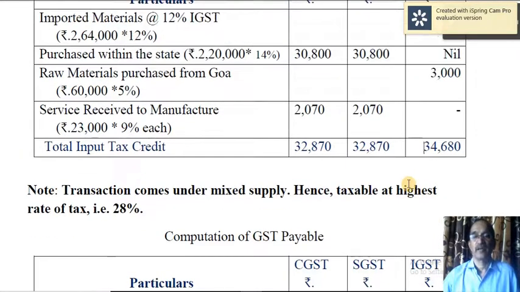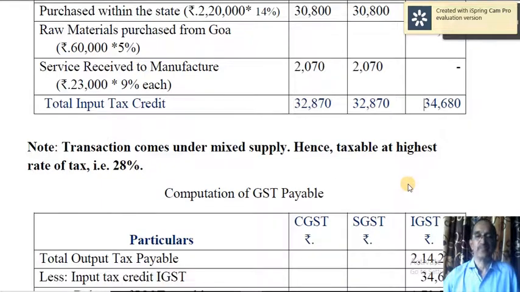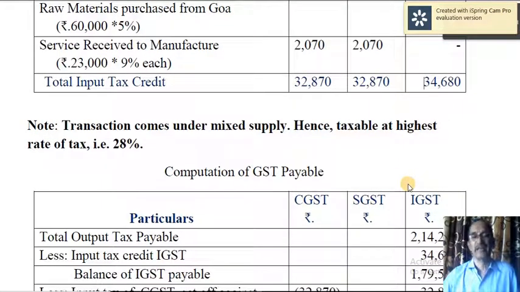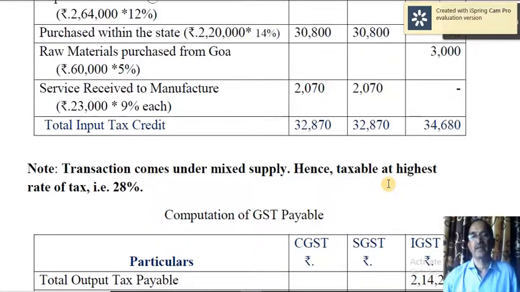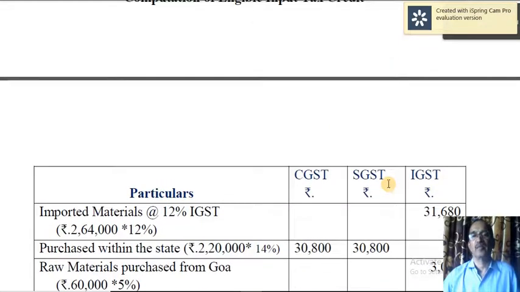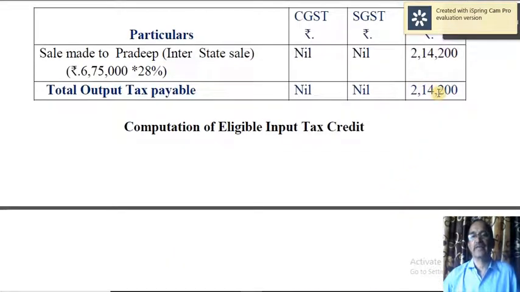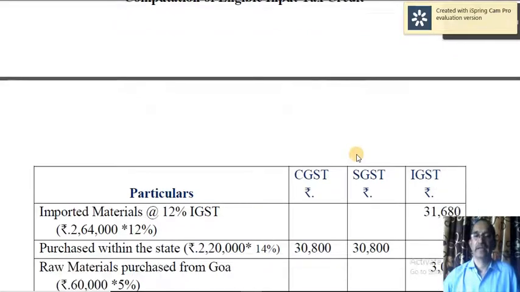Okay, now let us go for set off and calculate the net GST payable. See here, output tax liabilities 2,14,200. No output tax liability in the case of CGST and SGST.